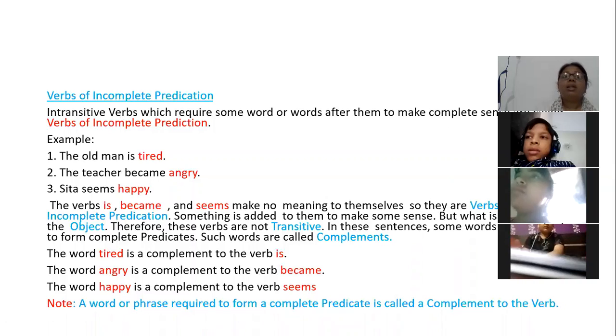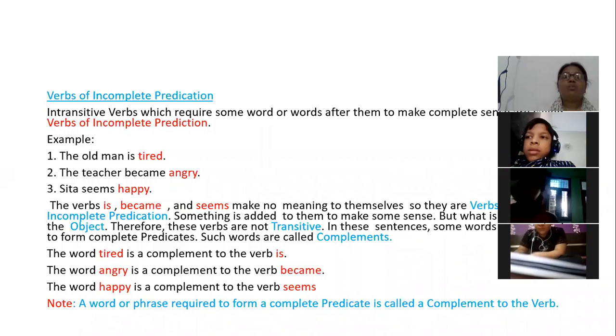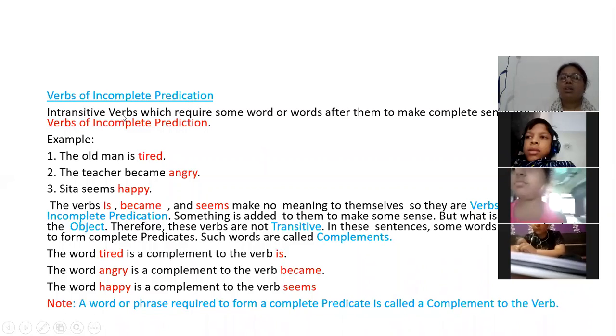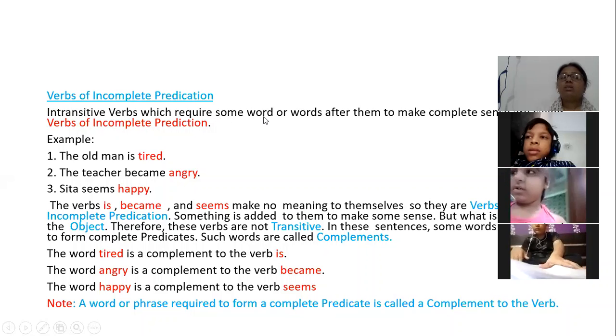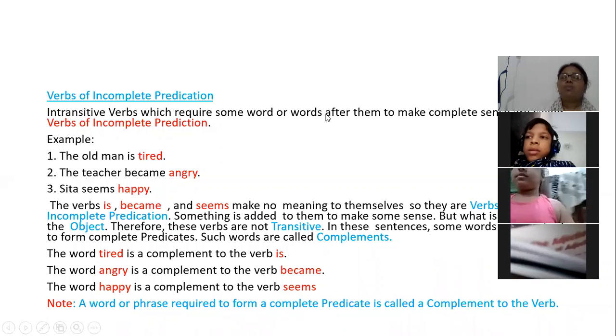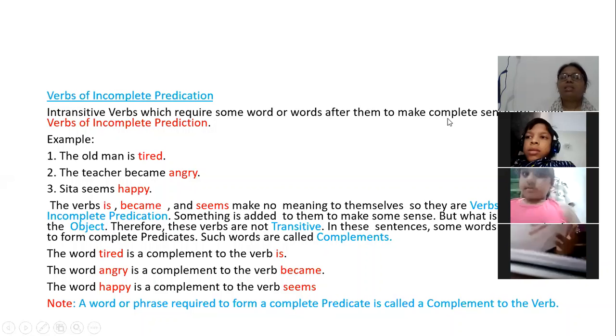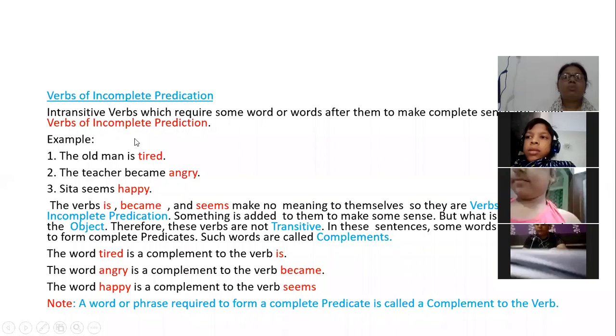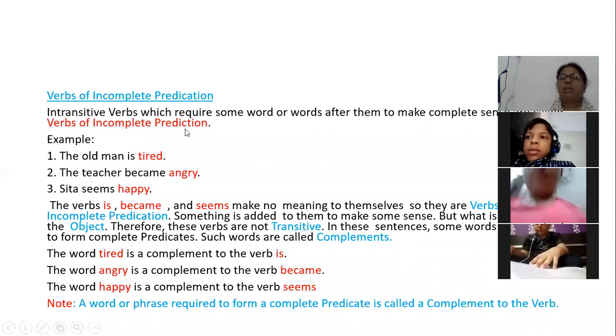Is it clear? So here, if I want to define verbs of incomplete predication, I can define them: intransitive verbs which require some word or words after them to make complete sense are called verbs of incomplete predication.